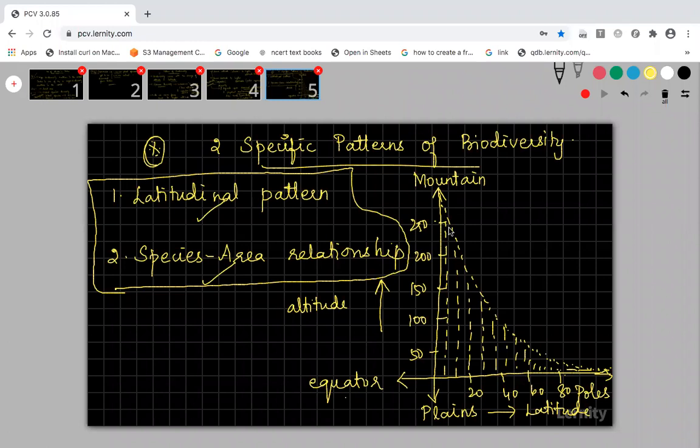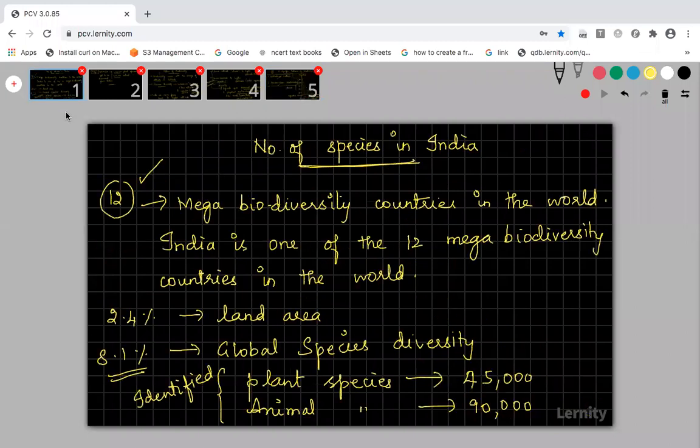The slope represents the biodiversity, how biodiversity is decreasing towards the poles and decreasing towards the mountain. I'll show you all the slides from the beginning. You just copy, then I will start the latitudinal pattern and species-area relationship. Those two concepts are very, very important, because you will surely get a NEET question from that concept, and you can also expect board questions.